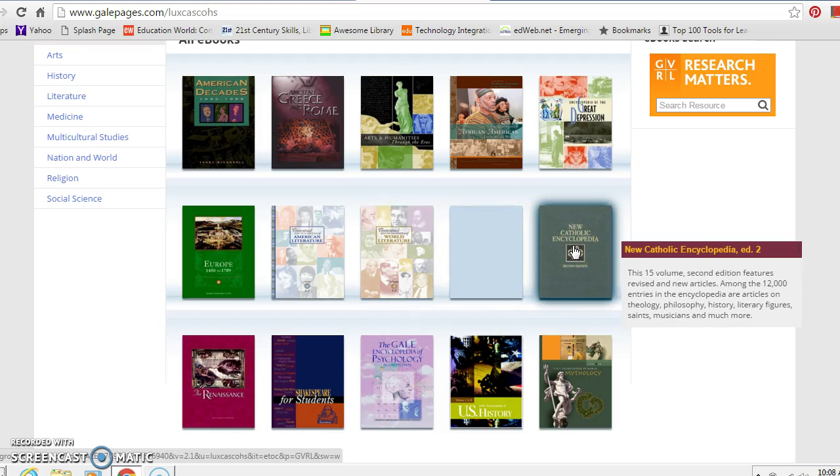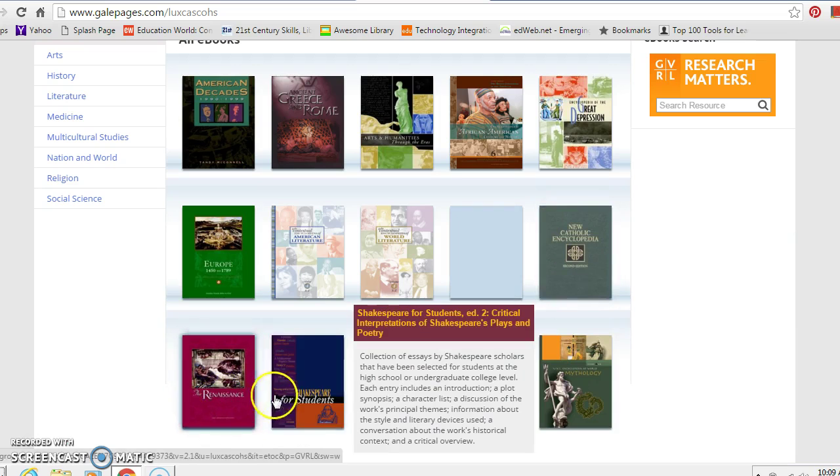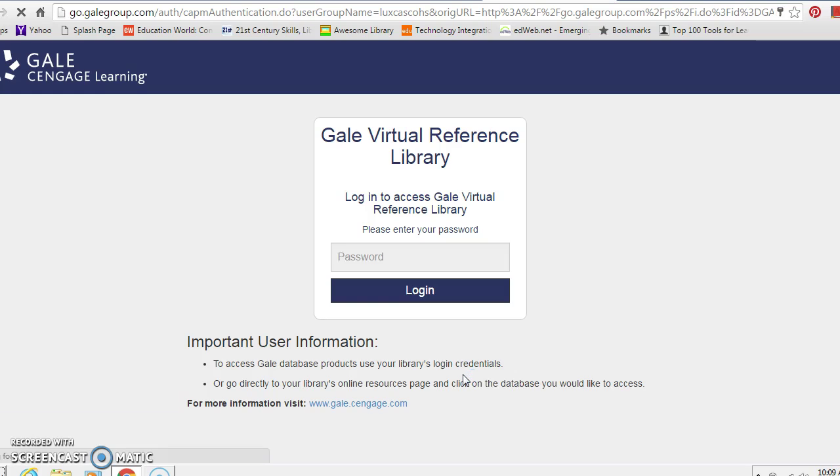We have the New Catholic Encyclopedia. Now, this is an interesting reference because not only does it have, obviously, information about the Catholic Church, but it has information about history, literature, art, architecture, stories, and culture for the past 2,000 years. It's a very good reference site. We have Renaissance, History for Students, Shakespeare for Students, criticisms of all his plays and stories. We have Gale Encyclopedia of Psychology. This is a wonderful reference for AP Psychology students, as is this one.